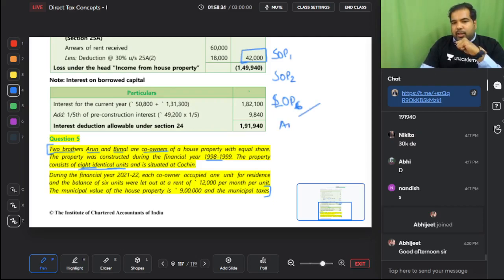So you have AR and you have ER, same concept, only thing you have to multiply by 6. The AR is 12,000 per month. The municipal value of the house property is 9 lakh. Municipal value is the standard, 9 lakh for the entire house, but we want to divide by 8 into 6. So 6,75,000 for these 6 flats.